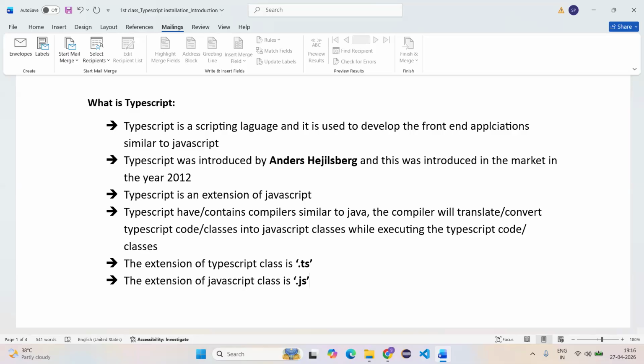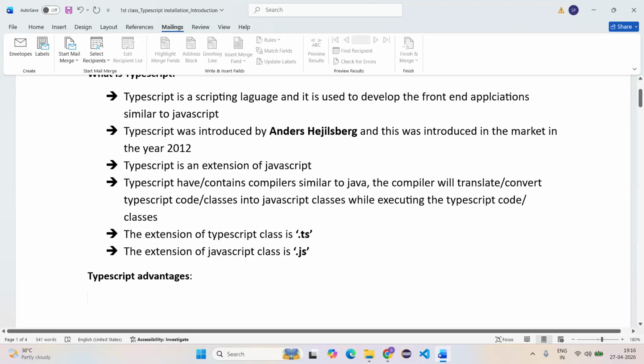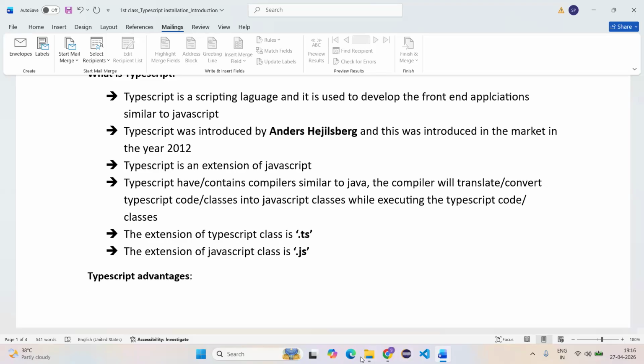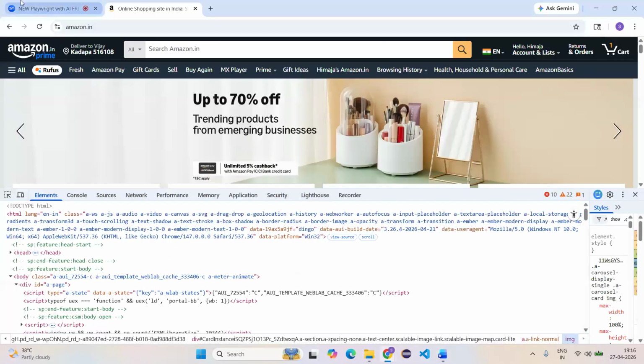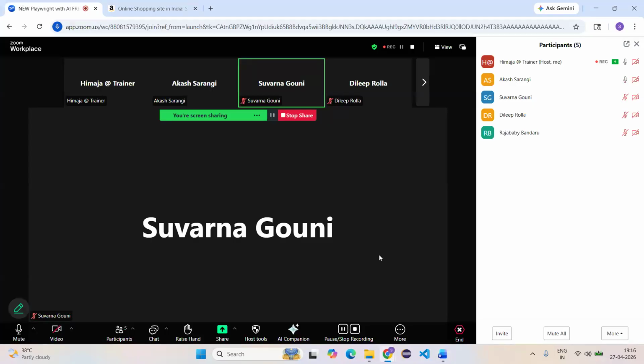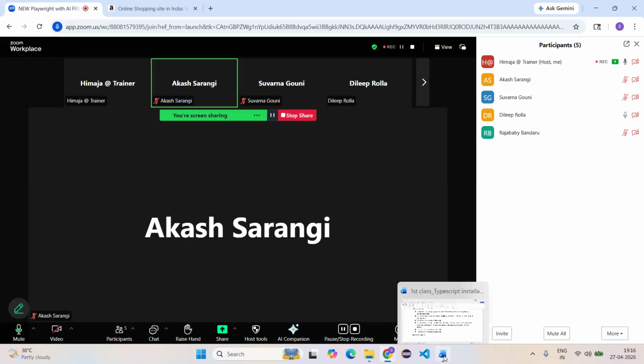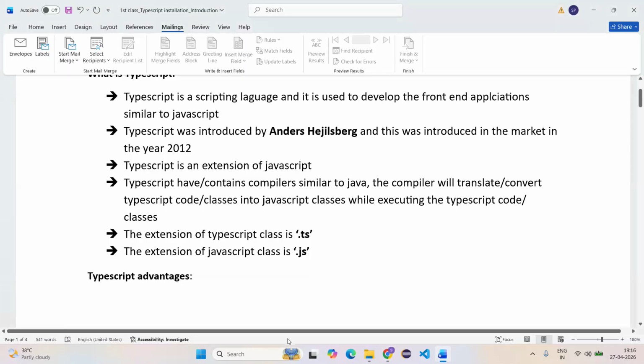Guys, what is the extension of TypeScript, everyone? .ts. What about JS? What is the extension of JavaScript, everyone? Perfect. It is nothing but .js, guys.